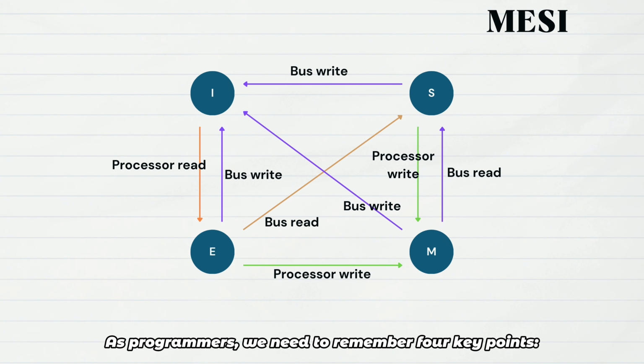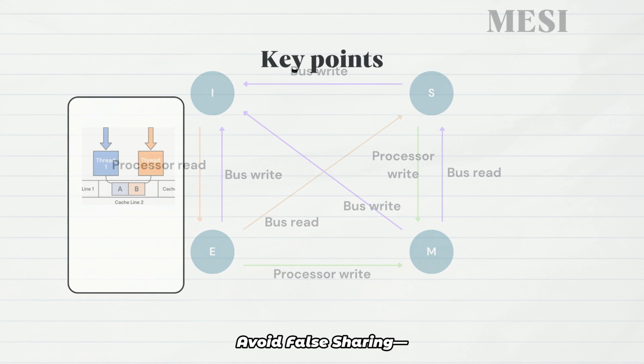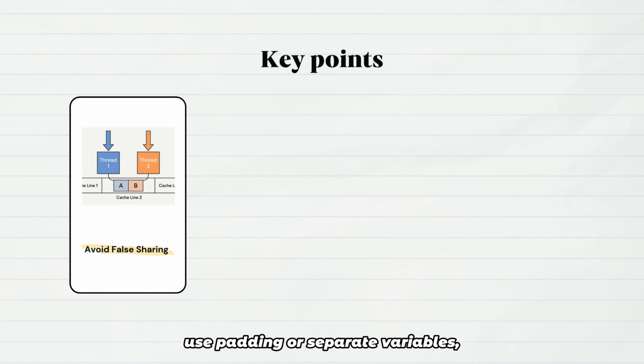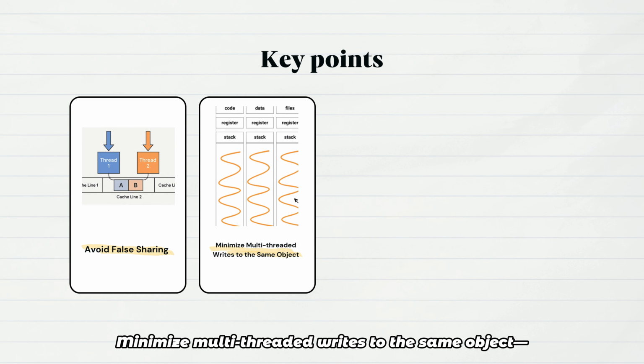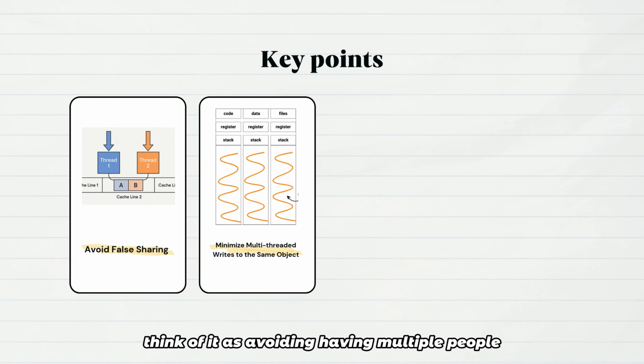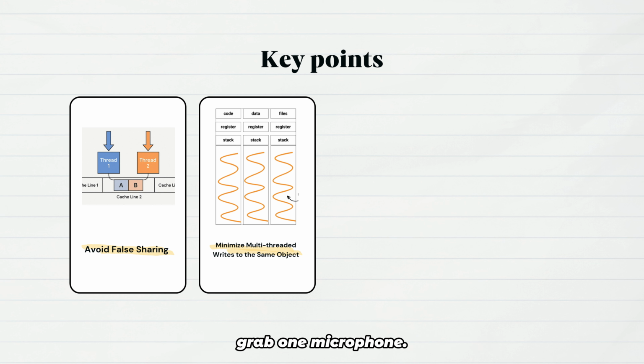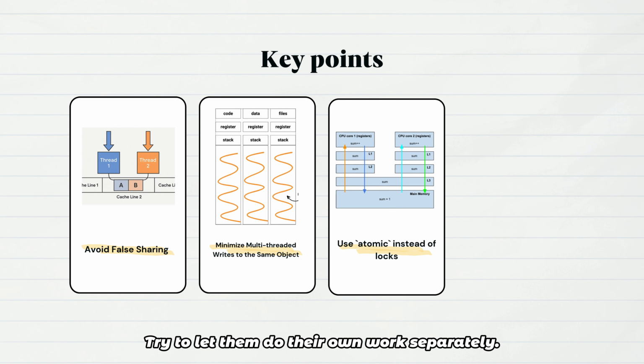As programmers, we need to remember 4 key points. Avoid false sharing. Use padding or separate variables. Don't let unrelated variables share a bed. Minimize multi-threaded writes to the same object. Think of it as avoiding having multiple people grab one microphone. Try to let them do their own work separately.